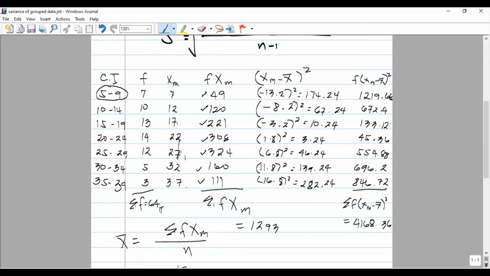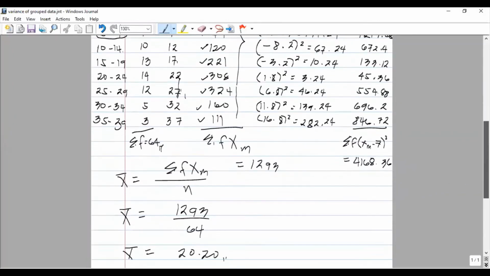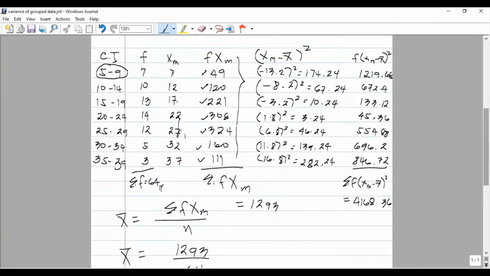And 3 times 37 is 111. So getting the sum of this, we have 1,293. And since there are 64 total number of frequencies, then 1,293 divided by 64 is 20.20. That is our sample mean.